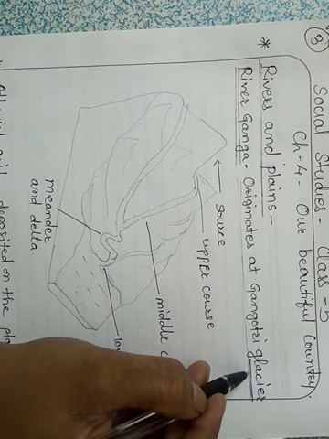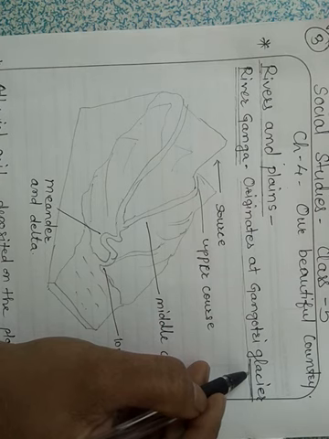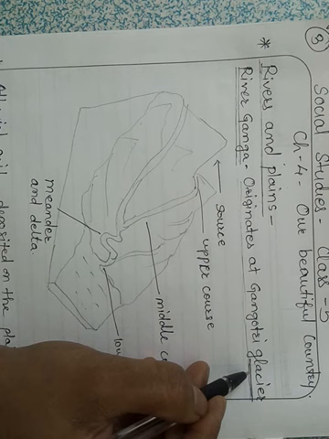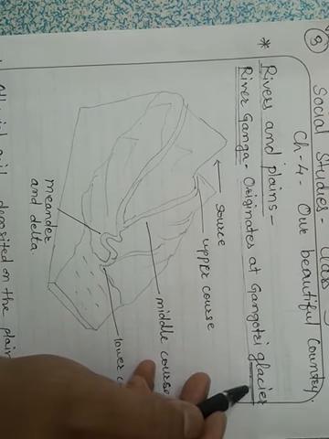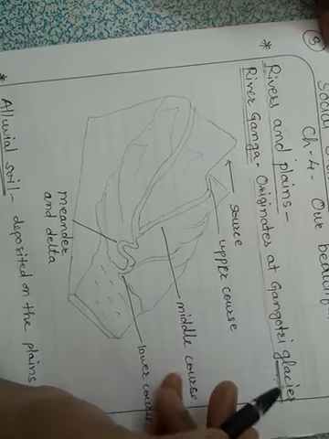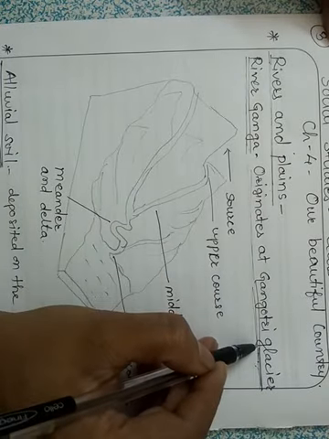They give rise to many rivers. It is always frozen, but in summer some parts of the glaciers melt, and this water flows into the rivers. So this river originates in the Himalayas, in the Gangotri glacier.